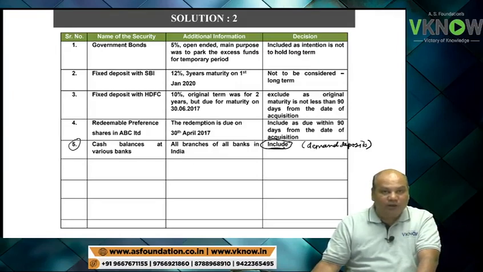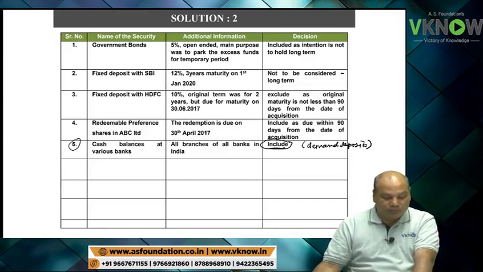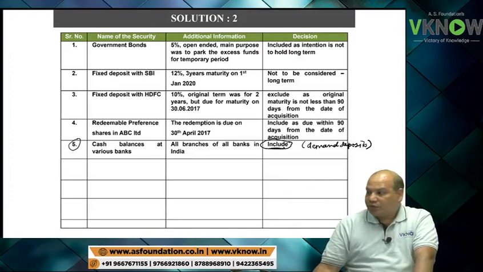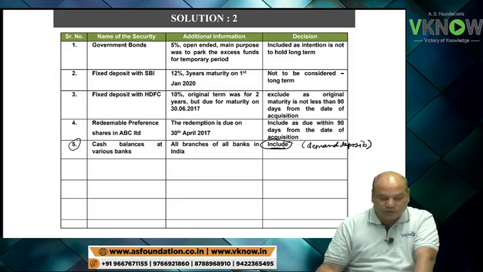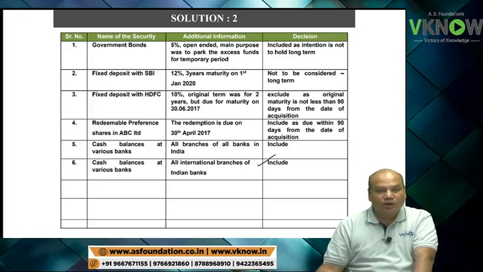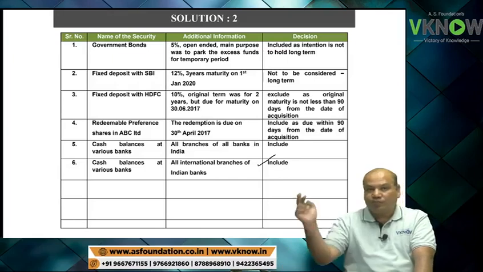Point number 6, cash balance at various banks, all international branches of Indian banks. Answer for number 6: whether cash balance at various banks or all international branches of Indian banks, the answer is again that these are cash equivalent. Whether the bank balance is in India or outside India, it is treated as cash equivalent.